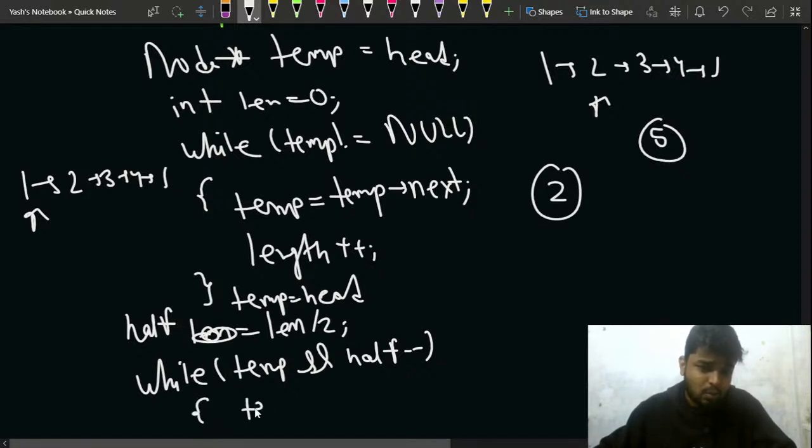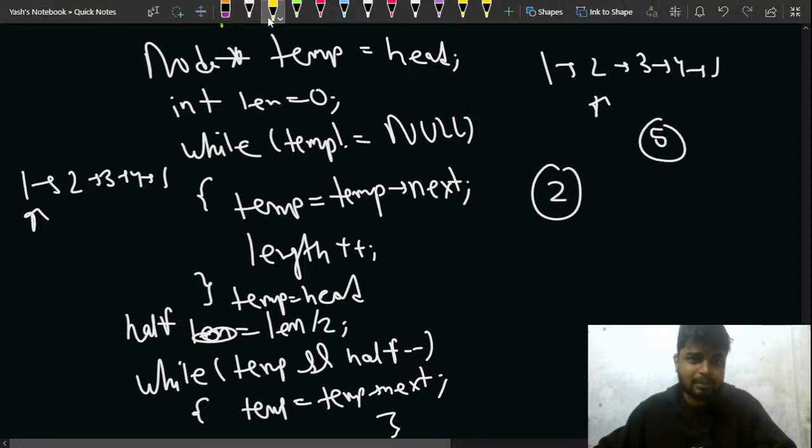So in this way, I do temp is equal to temp next, right? Temp is equal to temp next. And in the end, what will happen? First of all, my half is currently 2, and I am pointing here. Now I come to this loop, I see that temp is not null, because temp is pointing to 1, so I do a half minus minus after checking. So now my half will be 1, right?